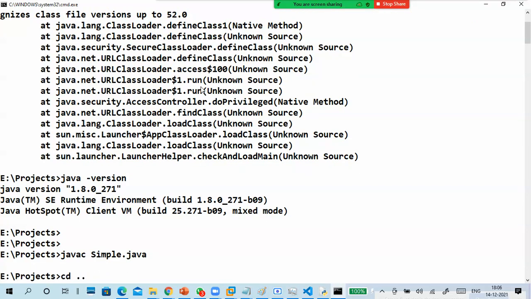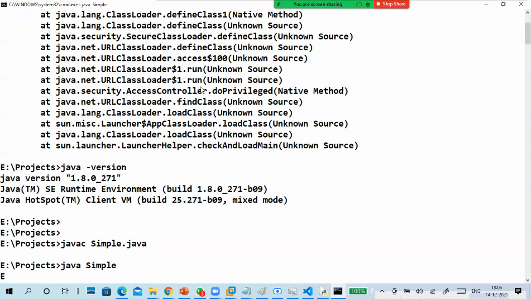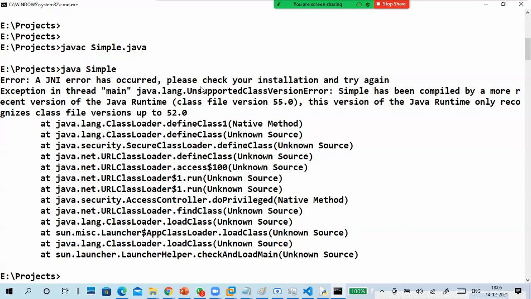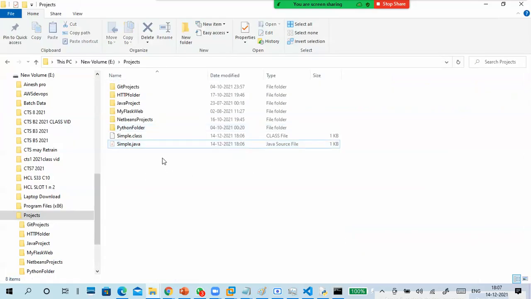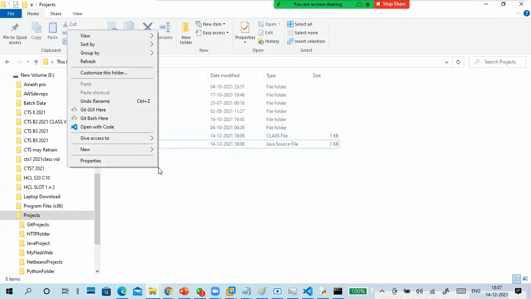Compiling it is not showing any error. I think I have some problem in my Java only, because it's showing runtime only recognizing file version up to 52. Something is a problem in my PC's Java. Okay, sorry, but no problem.